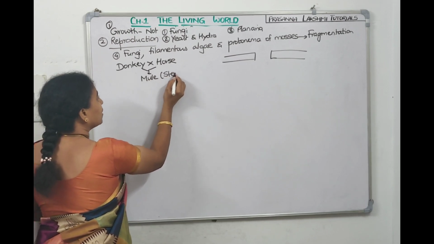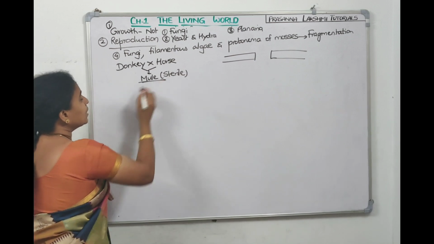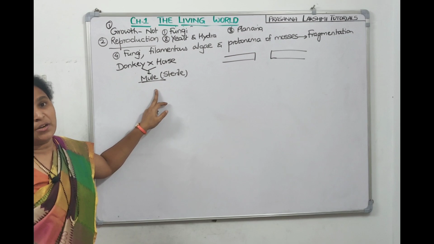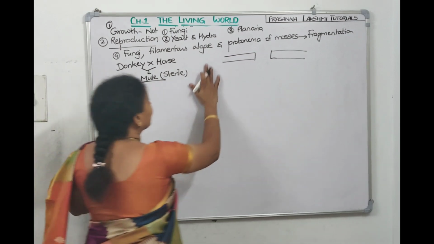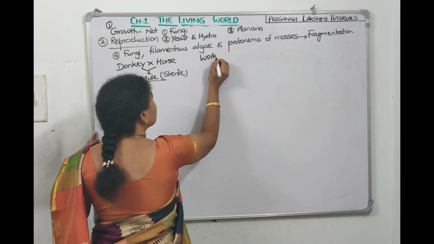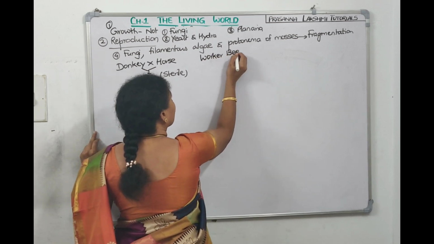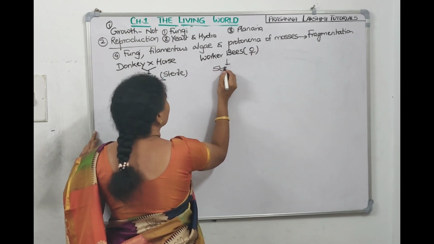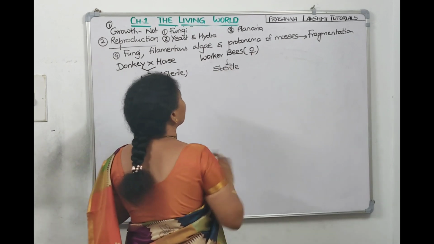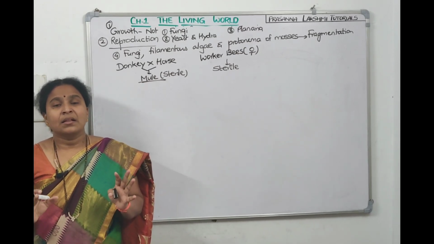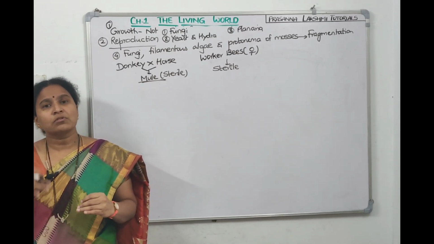It is a living organism, living animal, but it cannot produce the next generation. In the same manner, when we talk about worker bees, honeybee, they are females only, female worker bees, but they are also sterile. Means they also cannot generate eggs.